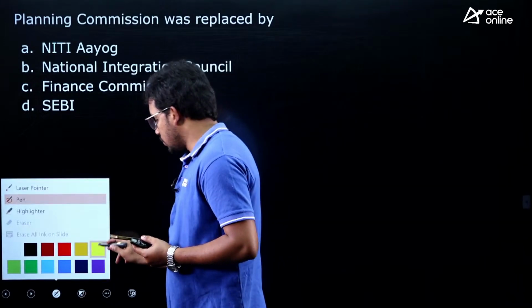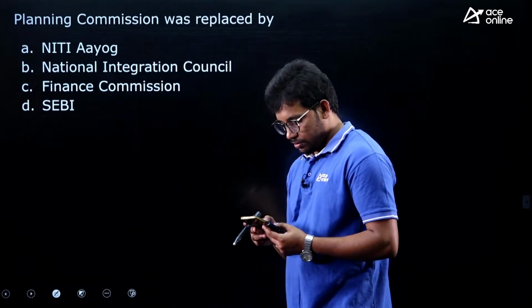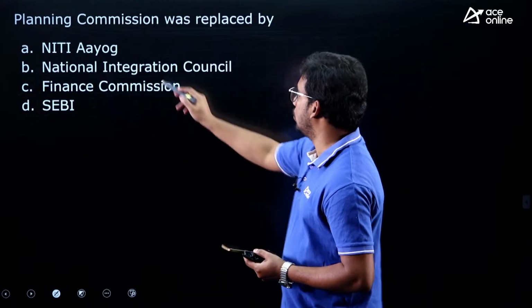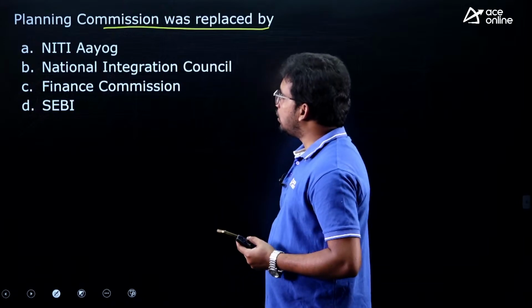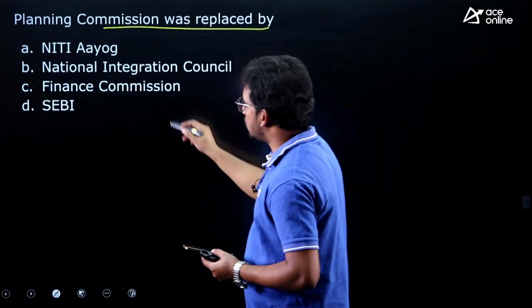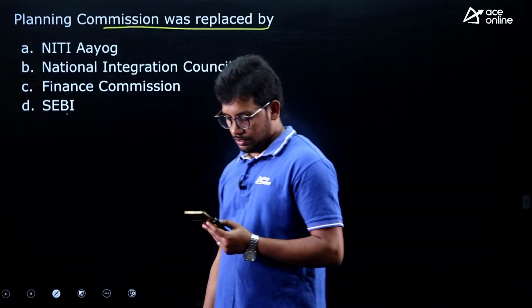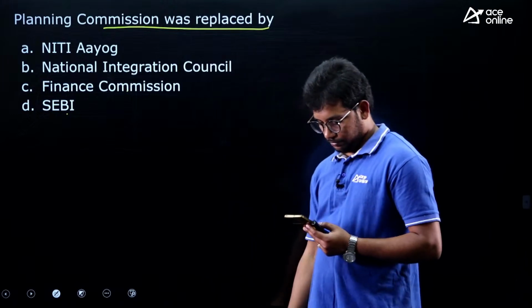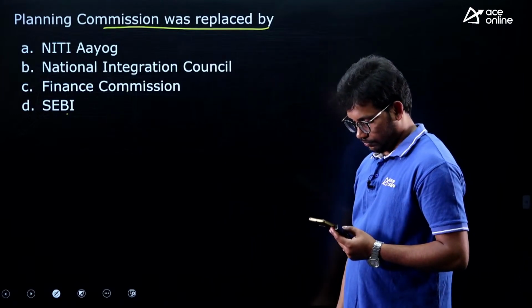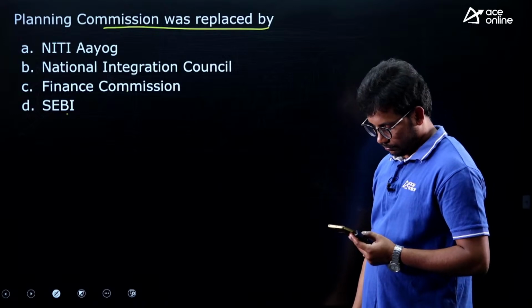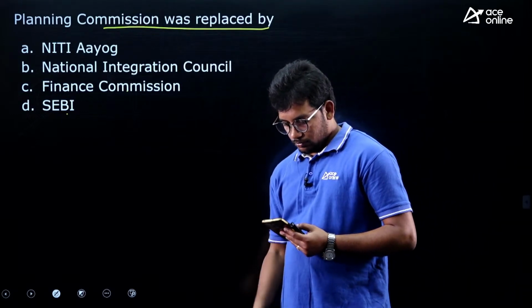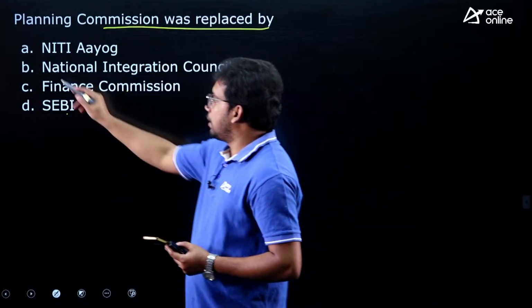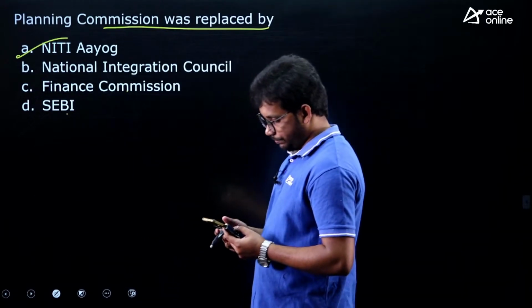Next, a very easy question, a very popular one, no discussion required. Planning Commission was replaced by NITI Aayog, National Integration Council, Finance Commission, SEBI. So, very direct and easy question, NITI Aayog.